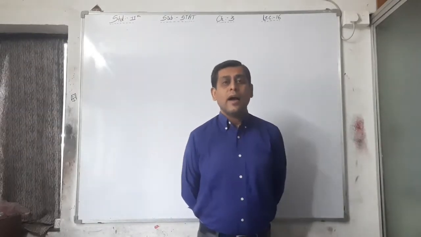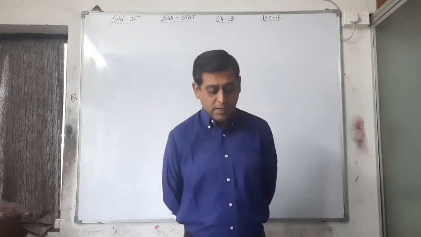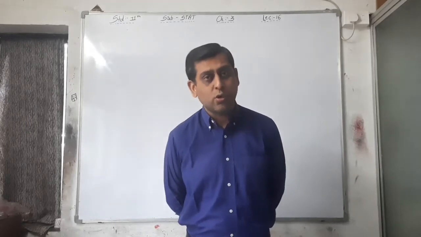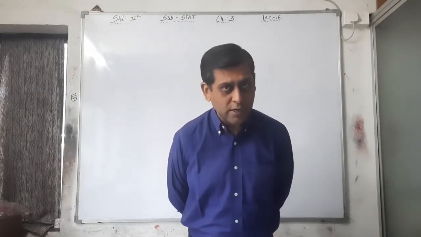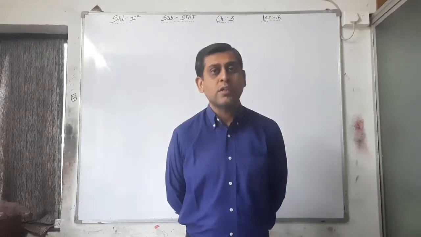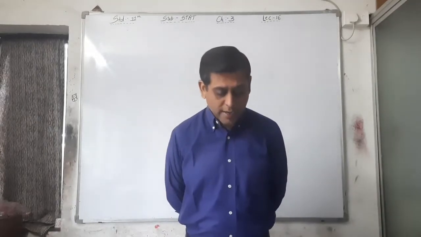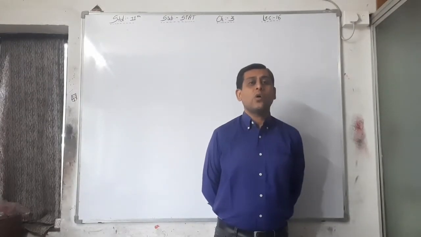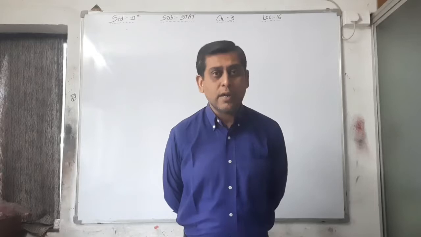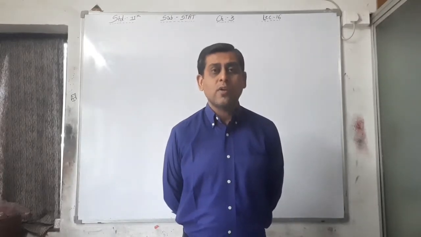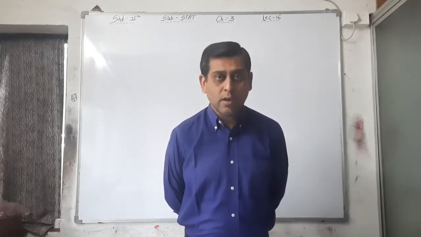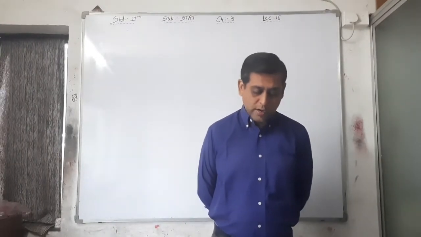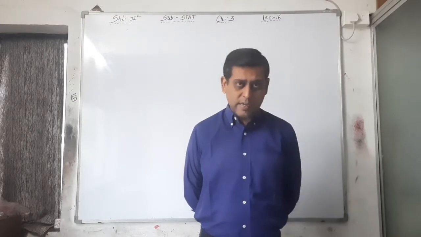Here the class length of all the classes is equal: minus 2 to 0 is 2, 0 to 2 is again 2, 2 to 4, 4 to 6, and so on. The class length is equal, and the highest frequency is only one, that is 14. So you can easily find the mode of this data by the continuous group data method using the modal class.